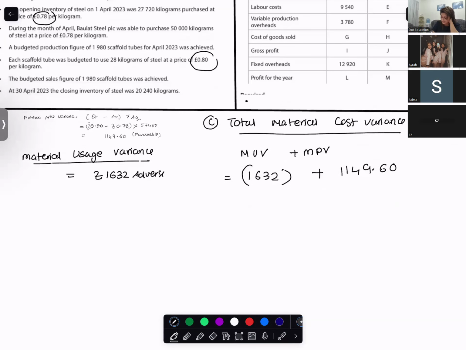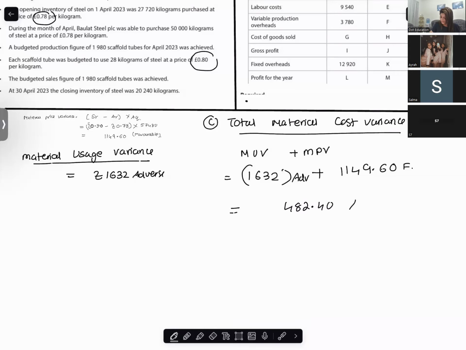So is the overall answer positive or negative? Adverse is more negative, and favorable is lesser than the negative number. So overall the answer will be negative, which is 482.40 adverse.